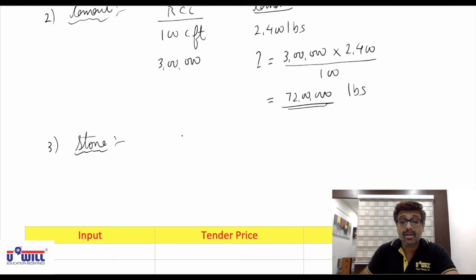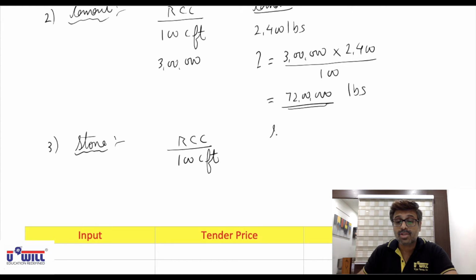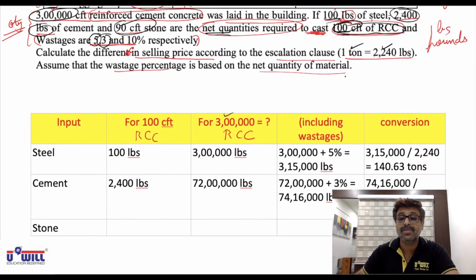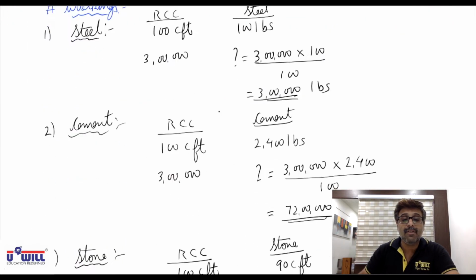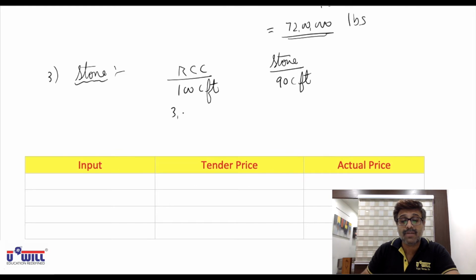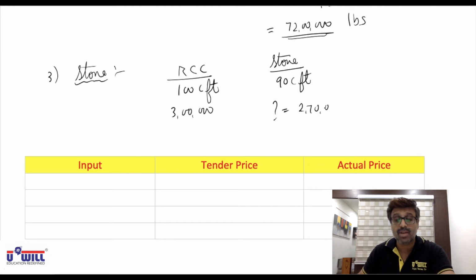For 100 cubic feet of RCC, the stone required is 90 cubic feet. Both are in cubic feet only, not in pounds. So for 3 lakh, we have to construct 3 lakh cubic feet of RCC. For 3 lakh cubic feet of RCC, how much stone will be required? Do it: 3 lakhs into 90 divided by 100. 2,70,000 cubic feet of stone will be required.